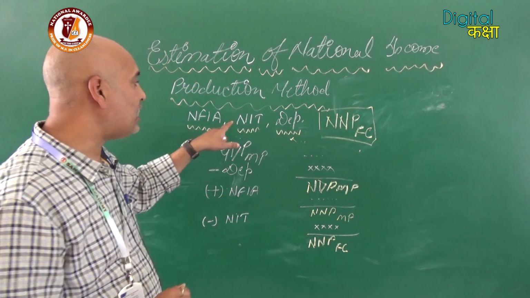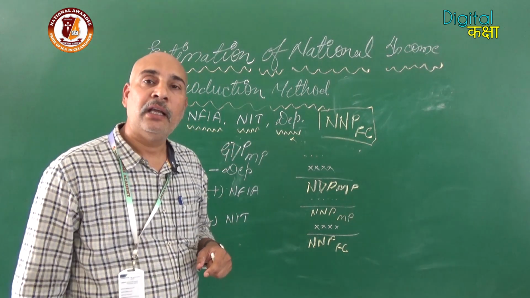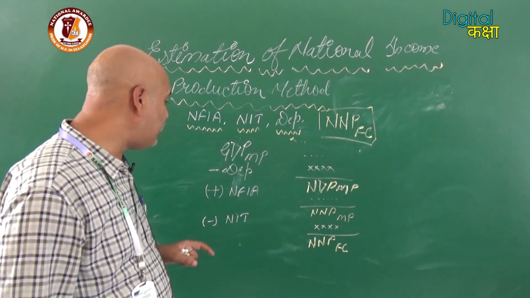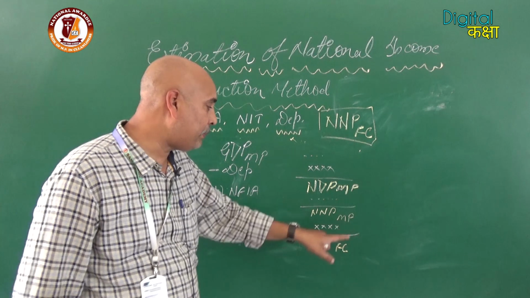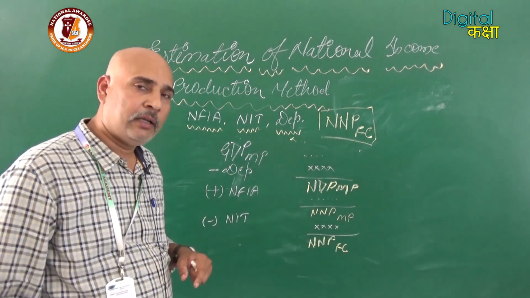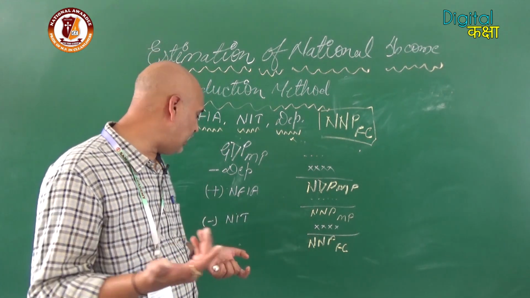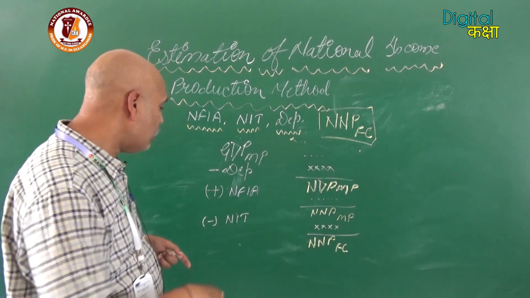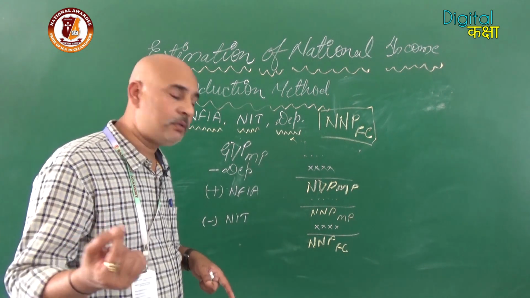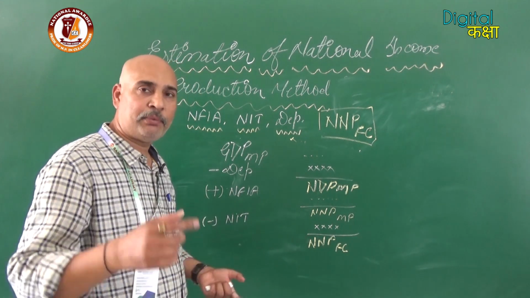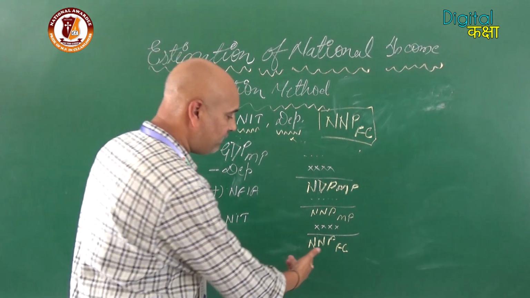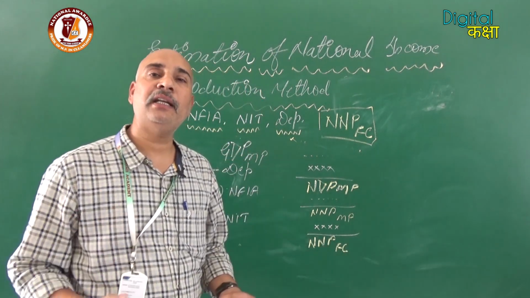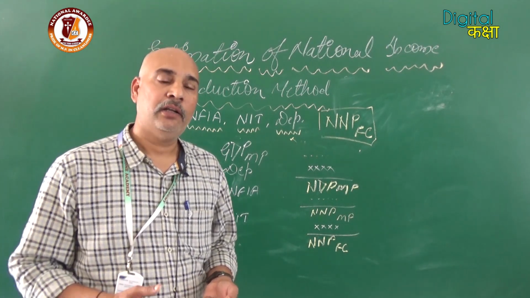Now the last one is left, NIT. How to calculate it, we have discussed in the last topic. NIT will be used to convert market price into factor cost. The same rule will follow: a positive value will be subtracted, a negative value will be added. In that condition it will be opposite. So whatever figure comes as NIT, it will be either subtracted or added. It will be converted into NNP at FC, that is net national product at factor cost.